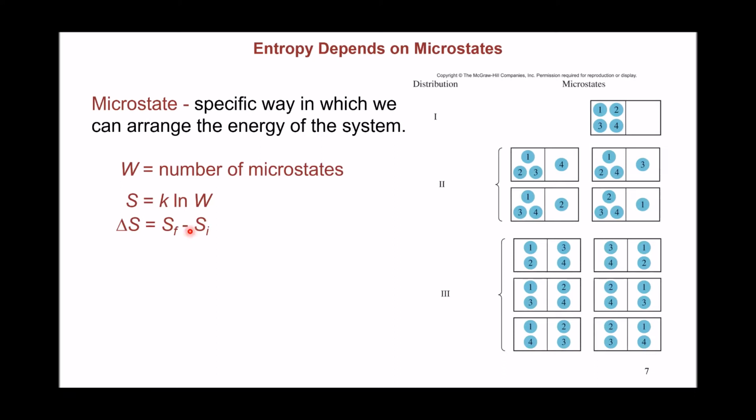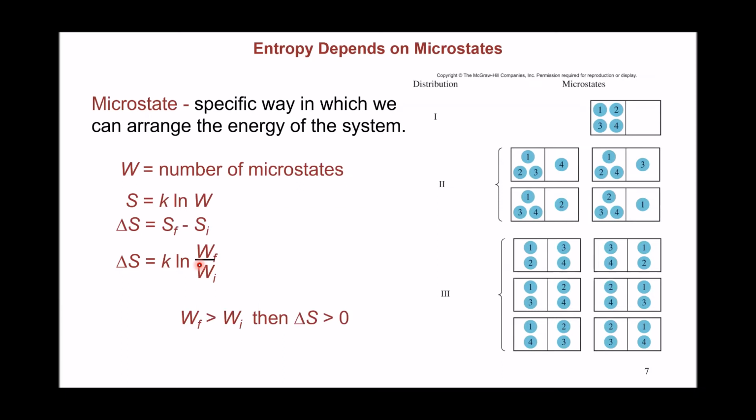And if we substitute for the definition of entropy in this formula right here, the change in entropy is going to be proportional to the natural log of the ratio between the number of microstates in the final state and the number of microstates in the initial state.